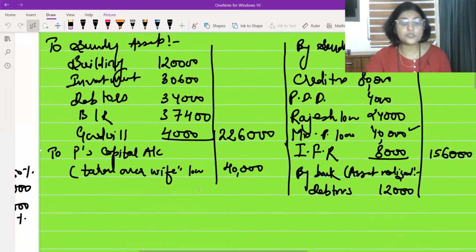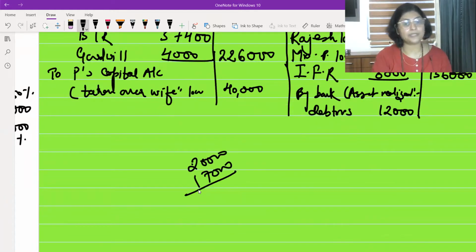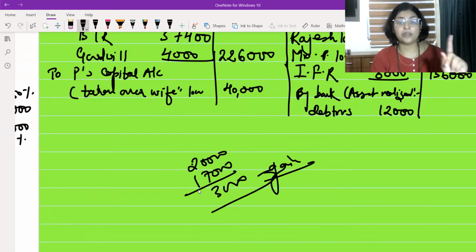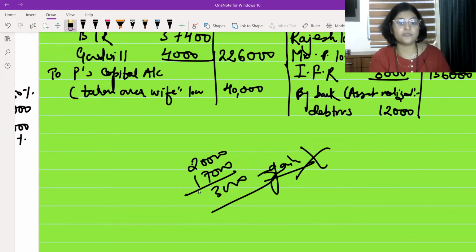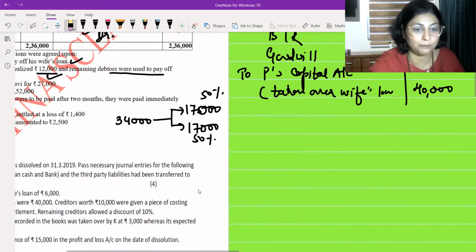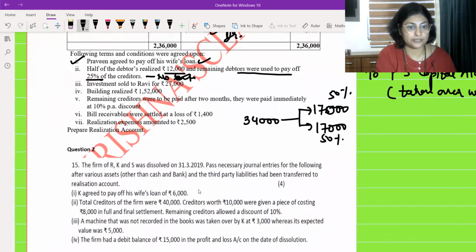Understand this? Some students think that the 25% of creditors were 20,000 rupees and 17,000 rupees debtors we are paying. So 3,000 rupees is gain and this gain should go to realization account. Never. It is completely wrong. So don't make this mistake. And remember that trading of the assets and liabilities or exchange of assets and liabilities are not to be recorded. There will be no entry for this particular part. Okay. So here for this particular part, I'm not going to pass any entry. No entry for this.